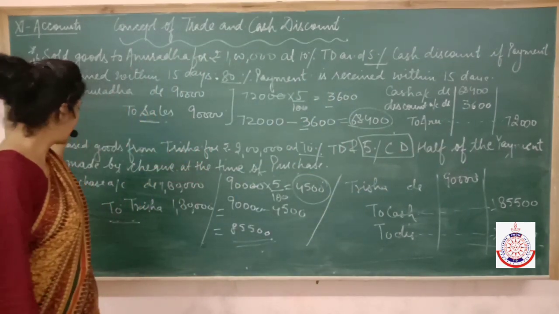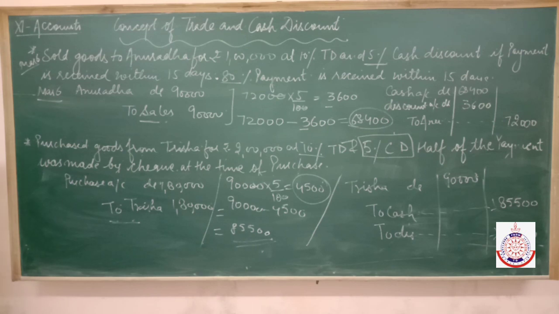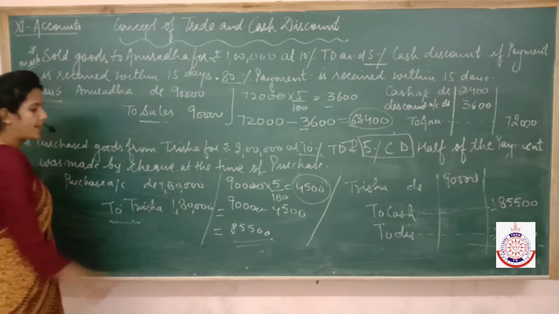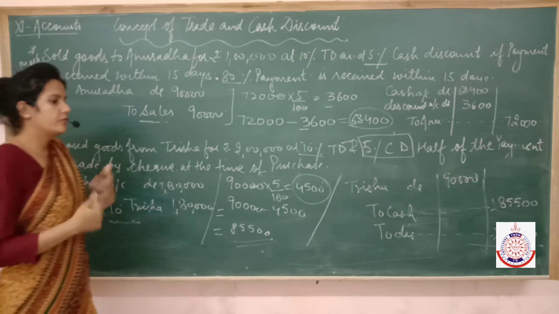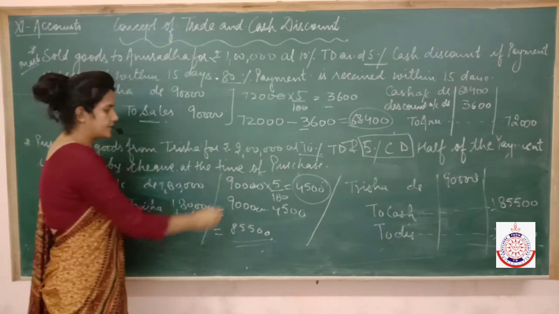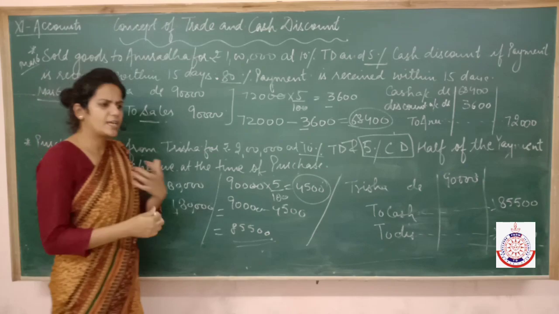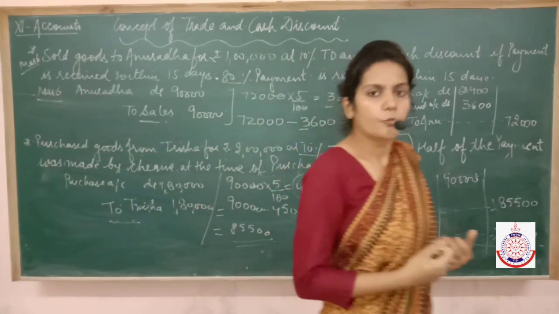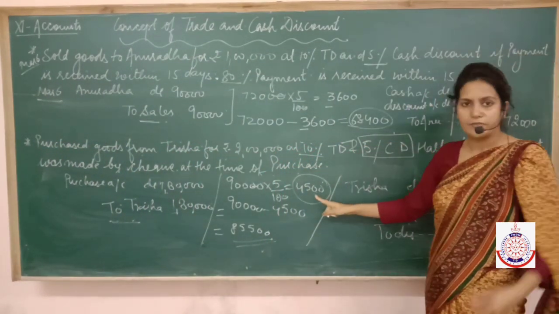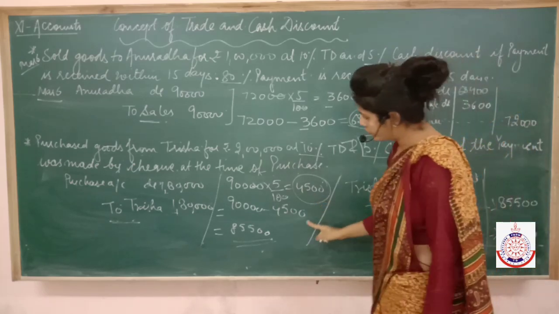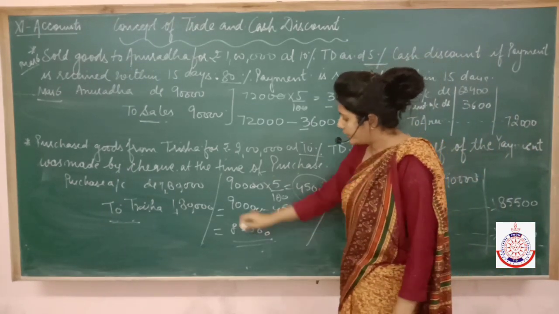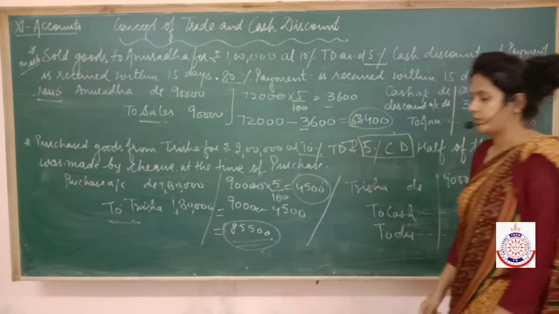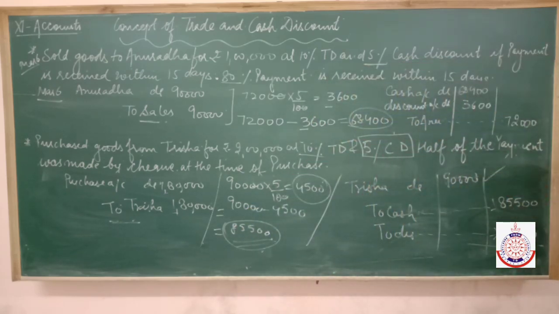But in this case, what is happening? We purchase goods from Trisha. So Trisha becomes our creditor. Got it? We made payment, 50% payment to her. So 50% is 90,000. As we are making some cash payment to her, she is giving some discount to us also. So that discount is 4,500. So ultimately, how much are we paying to Trisha? We are paying only 85,500 to Trisha. So Trisha becomes the receiver. Actual cash goes out is 85,500 and discount of 4,500 becomes an income, so it should be credited.